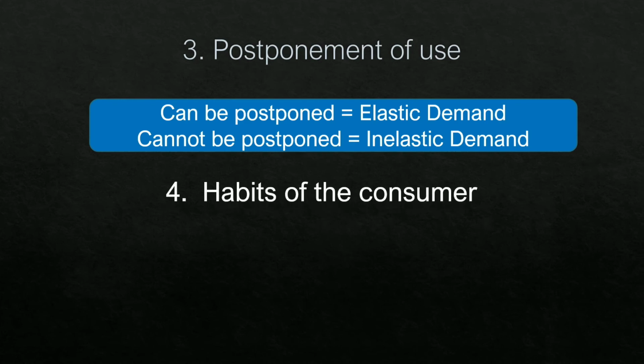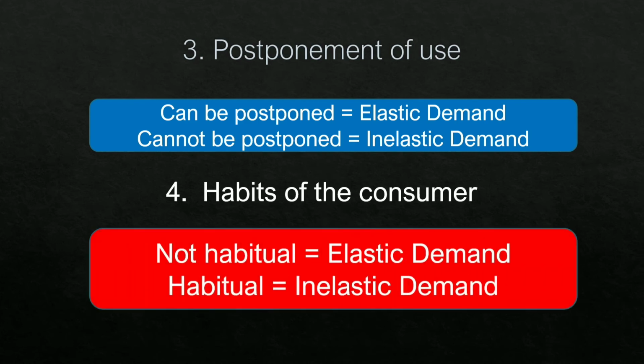Next, habits of the consumer. Goods for which consumers become habitual or addicted will have inelastic demand. And for those goods for which the consumer is not habitual, right? Let's say I do not have a habit of drinking tea daily, so I will have elastic demand for that product because I am not habitual of having it, right?